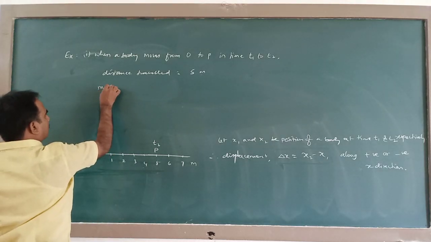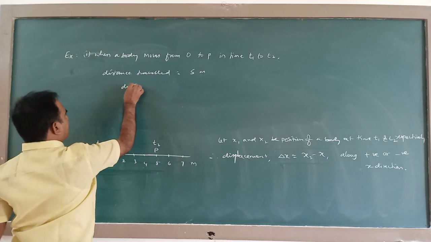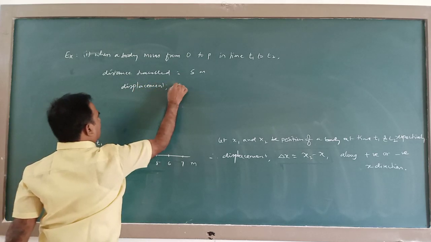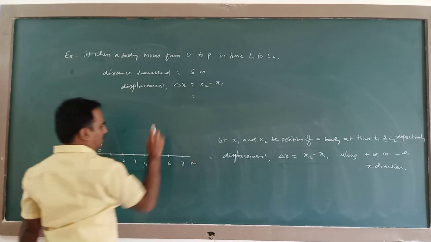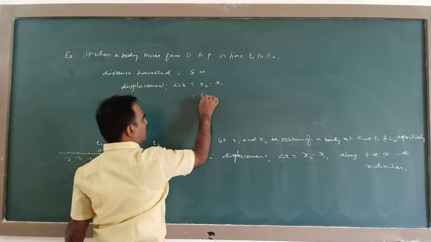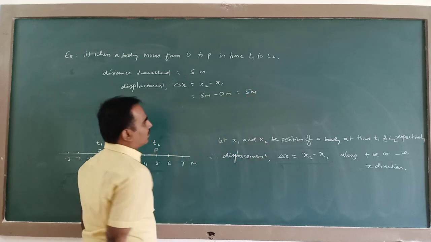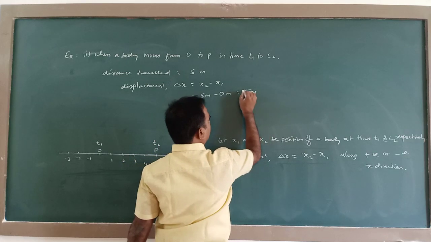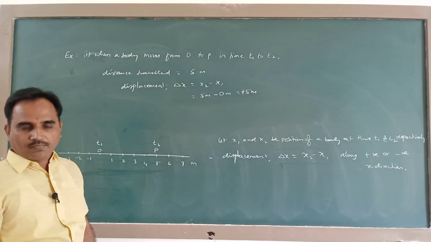Magnitude of displacement, or else directly write displacement. Delta x is equal to x2 minus x1. This is the final position, this is the initial position. So final position is at 5 meter and initial position is 0 meter. So it is 5 meter. What is the direction? Plus 5.